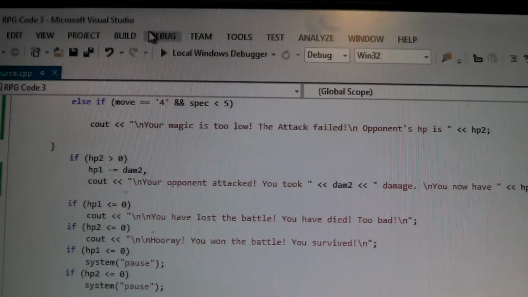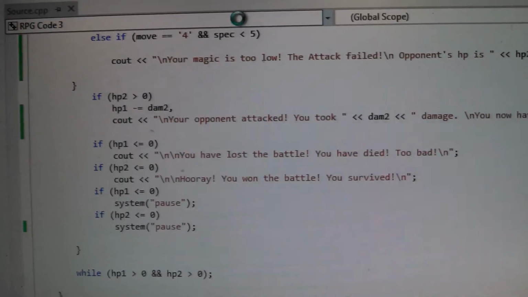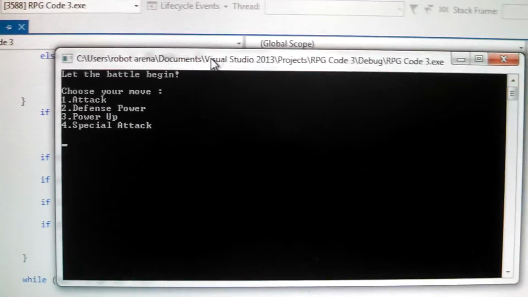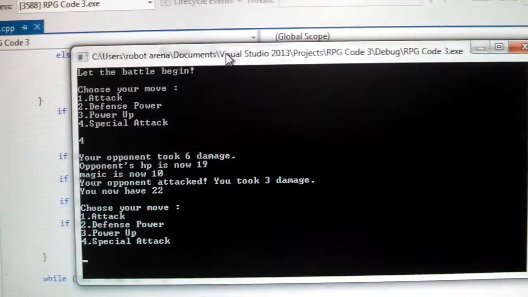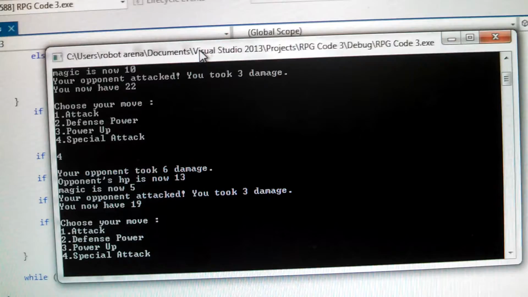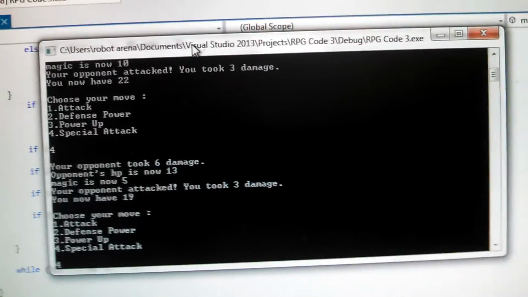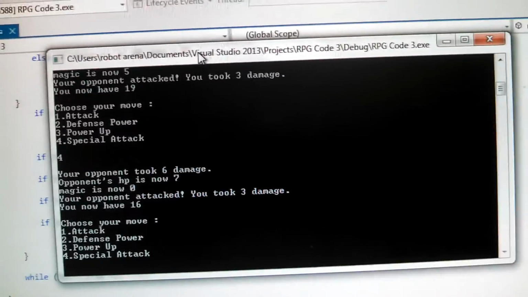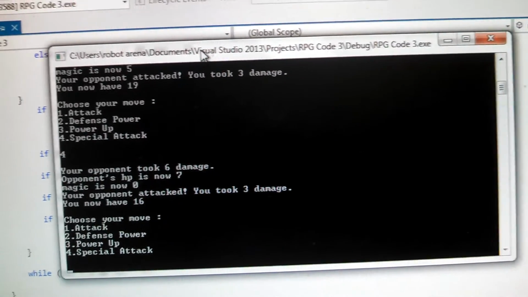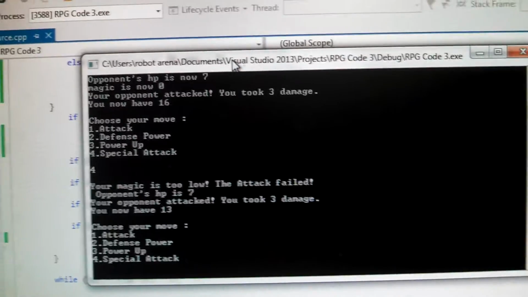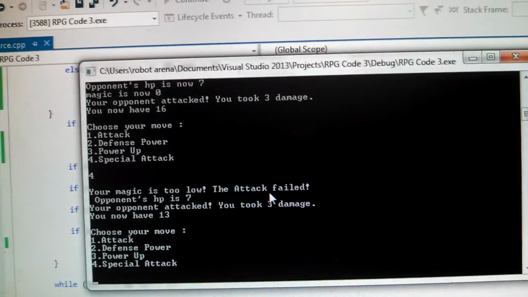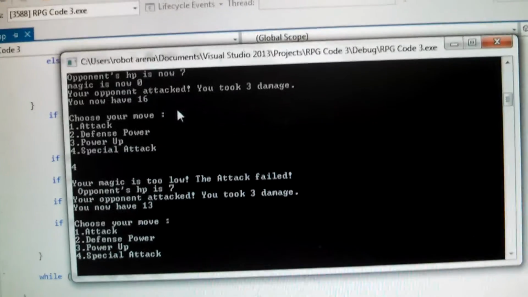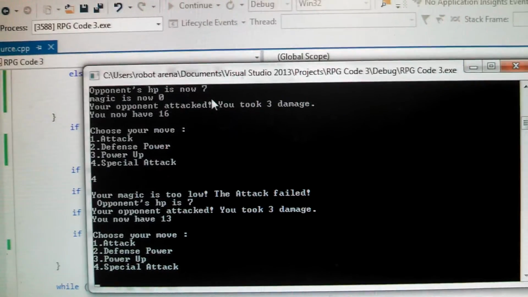That's the basics of how the code works. Now let me show you what happens when you lose all your magic. So I'm going to do a special attack. And now there's 10 magic left. You attack your opponent again. Now you have 5 magic. Again. Now you have 0 magic. So now, when you attack with that, since you're all out of magic, your magic is too low. The attack failed. And your opponent is still at the same HP it was before.